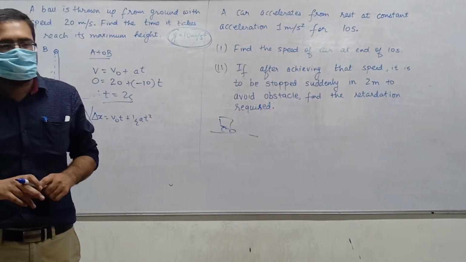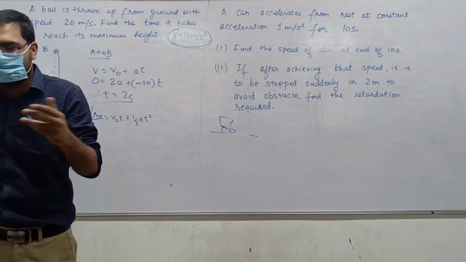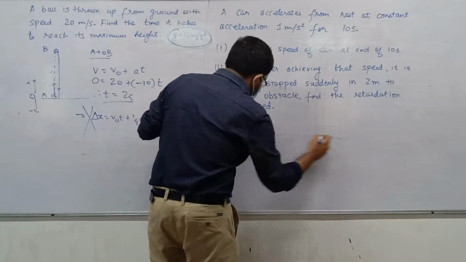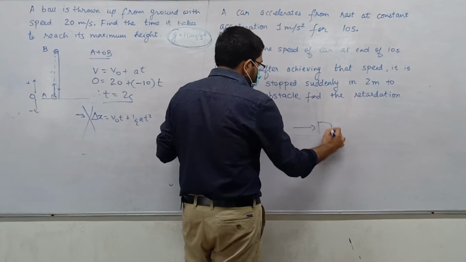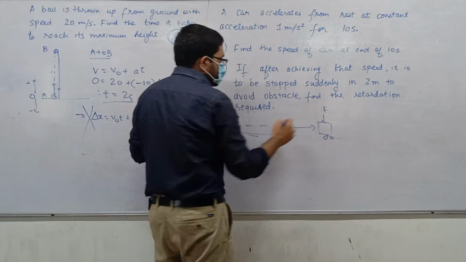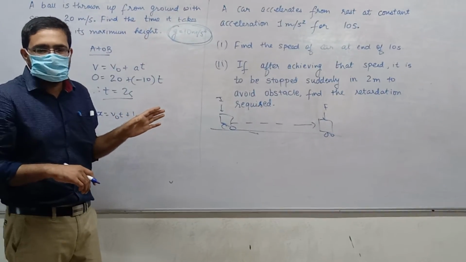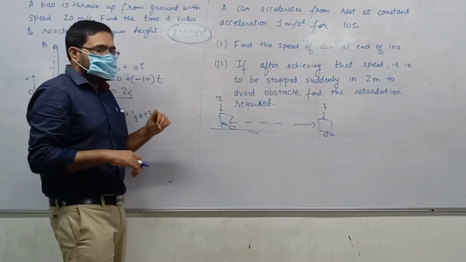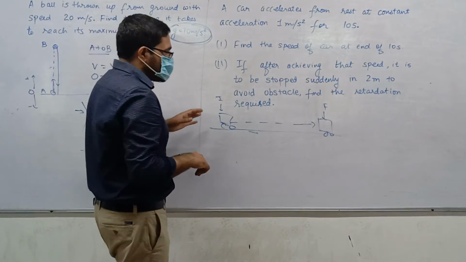Only magnitude of velocity is called speed, so we want to find velocity actually. If we find velocity, we can find its magnitude. So here is the vehicle or the car. It starts moving from here, let's say this is the initial point, and moves up to this point. It reaches this point, so this is final.